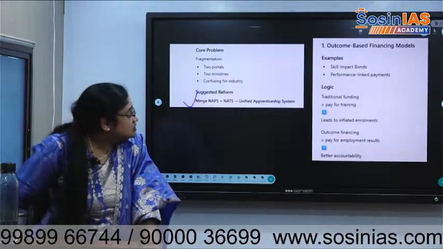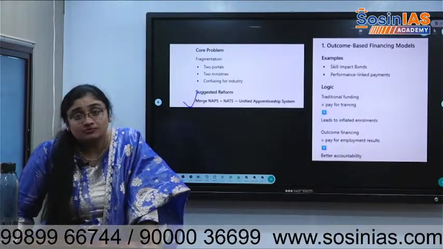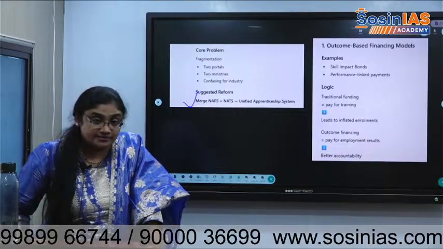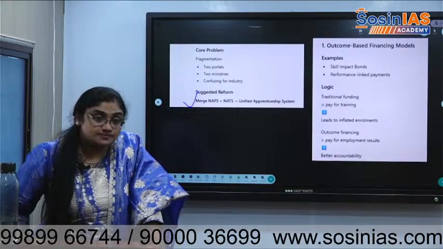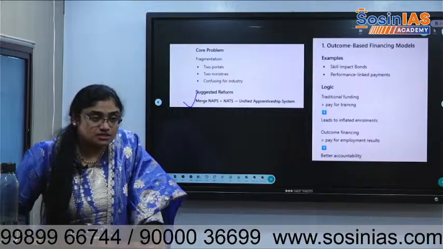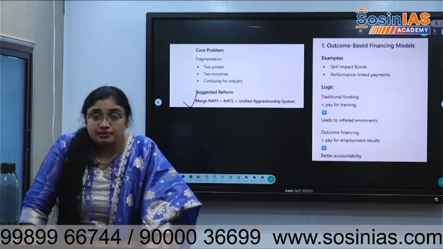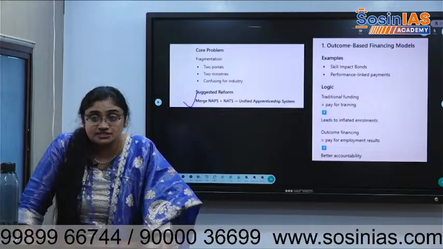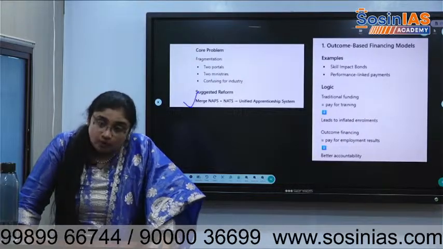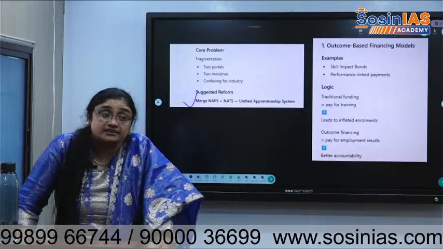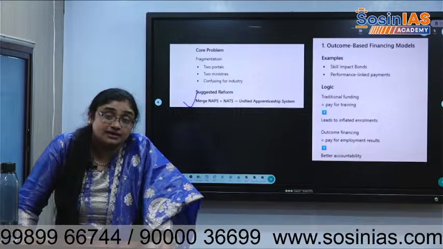Outcome based financing models have also been suggested here. Skill impact bonds should be created. Who will float that bond? The government will float, or public companies and government agencies can give bonds in the market, like we discussed panchayat bonds, panchayats releasing bonds to get the money.